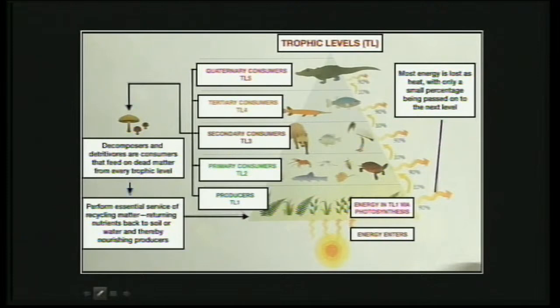Detritivores consume those, the consumers that feed on the dead matter from every trophic level. We just defined what detritivores are, which feed on that organic matter. Then the decomposers, like we mentioned about the microbes, they decompose them. Then all those consumers and producers which have died are now decomposed into a form that is sent back to the soil, in a form which plants again can take, and so the cycle continues.